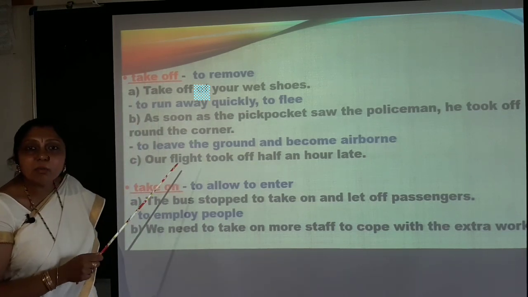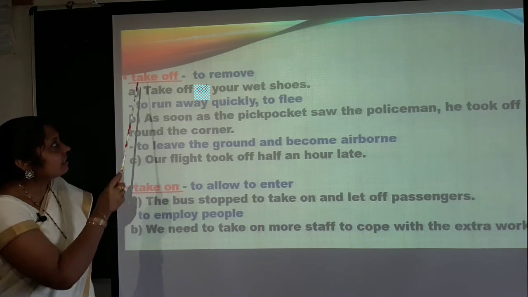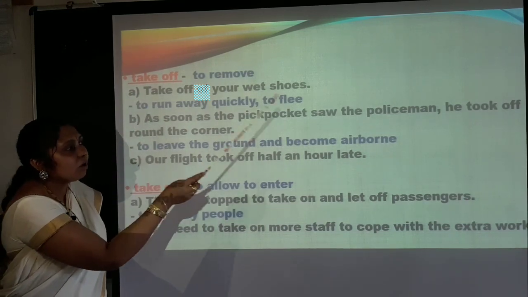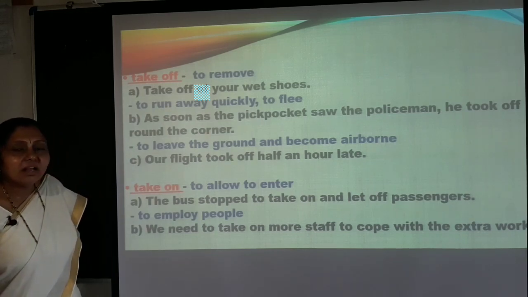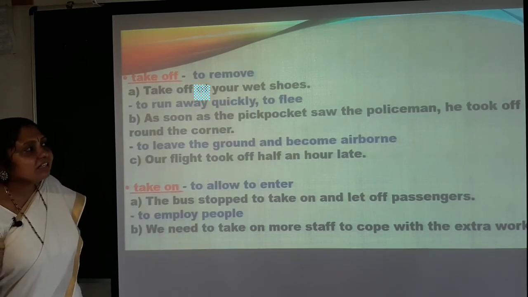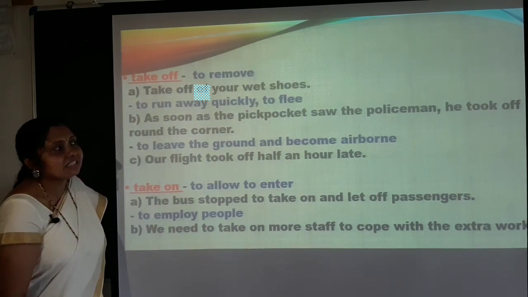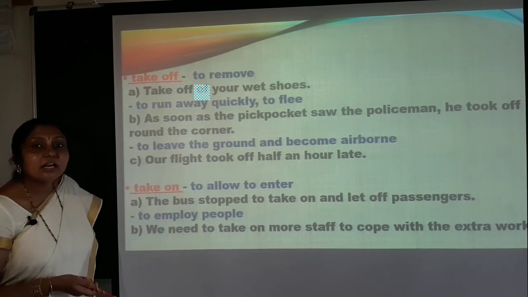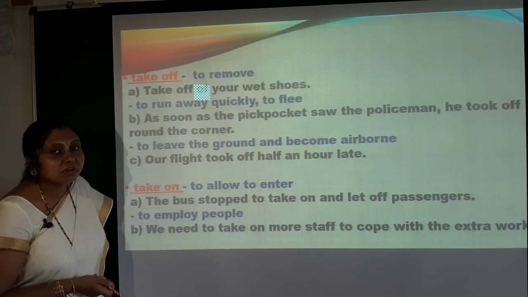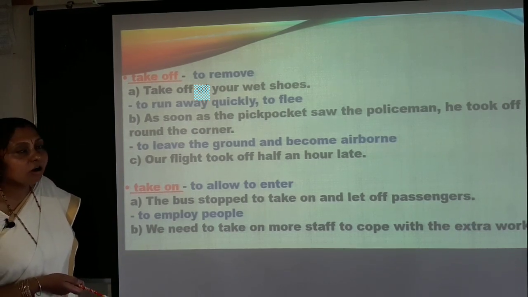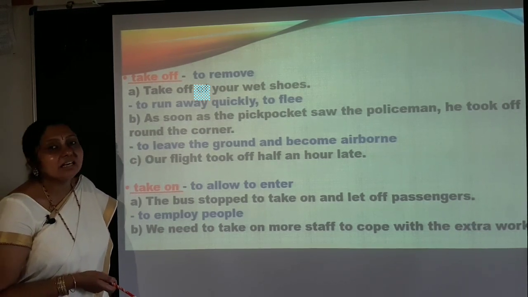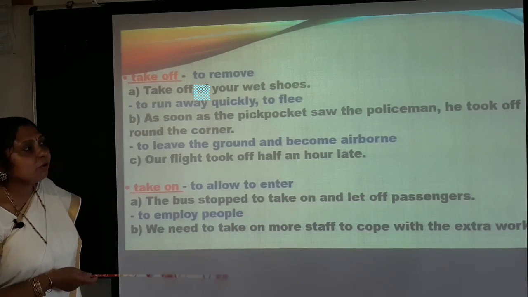If you are speaking about the past tense, then the verb changes to the past tense, that is took. Again, when there is a usage of have and has, then it will take the past participle form, that is have taken off, has taken off. So that is very important.